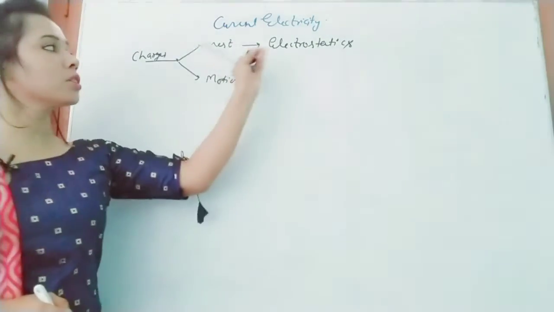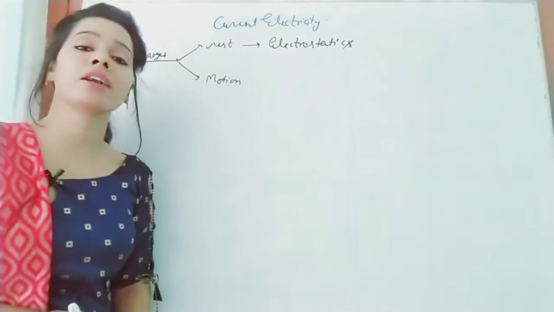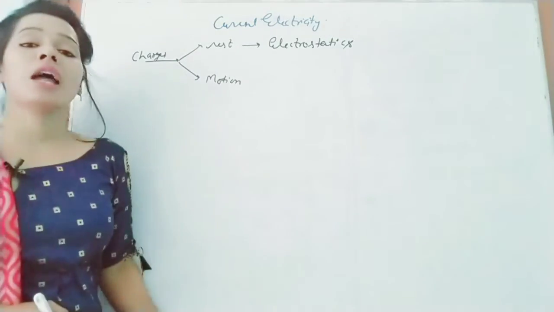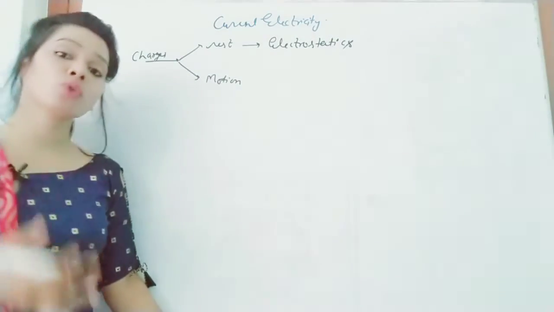And charges in motion we are going to start.